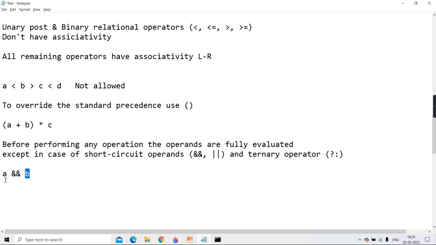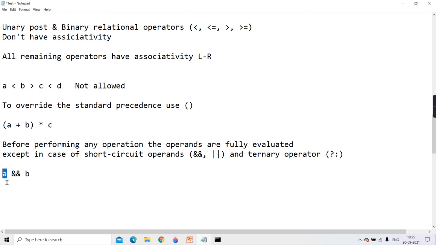So in case of ANDing, when will it not come to b? When a has come what? True or false?